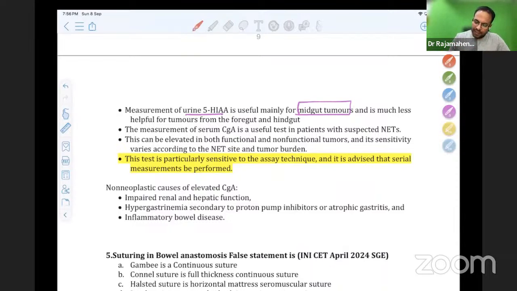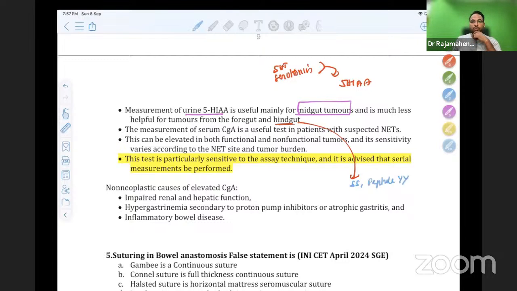You all know midgut tumors produce 5-hydroxytryptophan, serotonin, and so on. Therefore, the end product of this is 5-HIAA. Hindgut tumors, what is the substance produced by hindgut tumors? You know that well. Neuroendocrine tumors of hindgut, what do they produce? They commonly produce somatostatin and peptide YY.